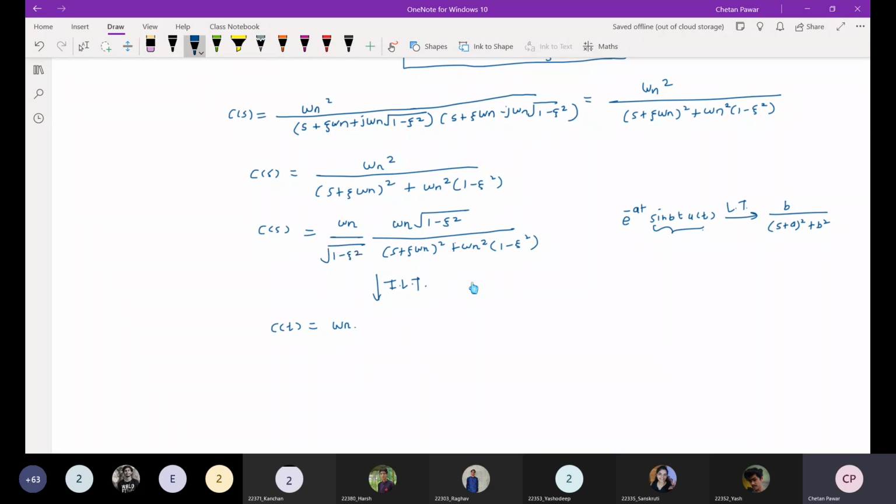Here we need to adjust this, no? Are you getting whatever I am doing here? Shubham, are you getting whatever I am doing here? Explanation? Yes, sir. Okay, so what will be the inverse Laplace transform of this particular thing? You have to use the property now. So only this property you have to use here. Whatever the identity here, only that you have to use here.